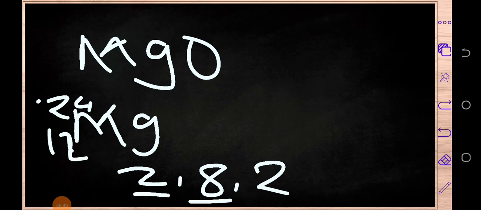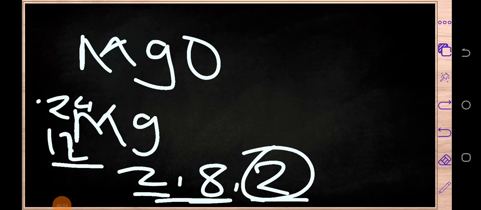Okay, magnesium is number 12. Then here it has got 24 as its mass number. So its electron configuration will look like this. Since we have got 12, 2, 8, 8 plus 2, we're going to have 10, 12 minus 10, we're going to have 2. And as you can see, for it to gain stability, it will be very easy for it to just lose these 2 electrons than to find 6 more electrons.